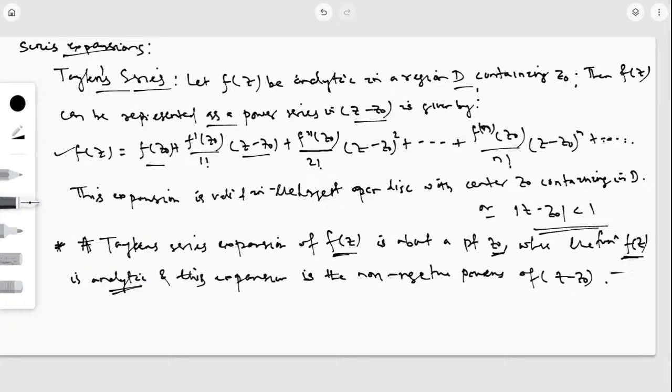Okay, and this expansion is valid in some neighborhood of z naught. So this is our Taylor series. I am not going to prove it.